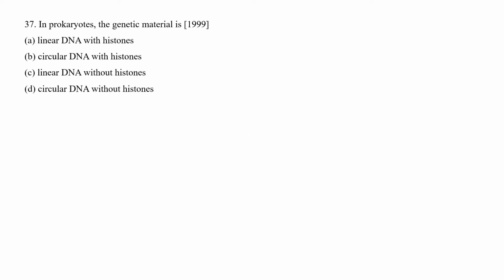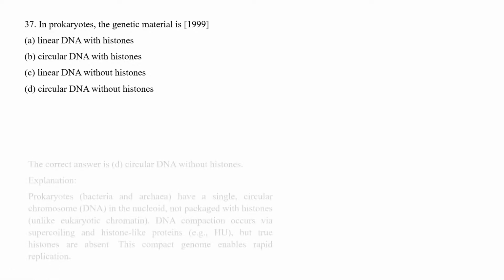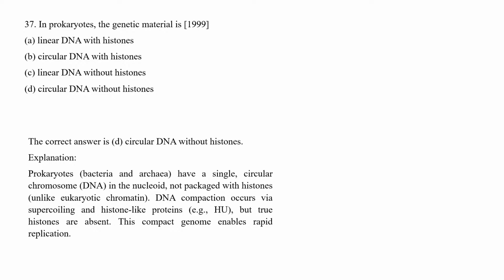In prokaryotes, the genetic material is: option A, linear DNA with histone; circular DNA with histone; linear DNA without histone; circular DNA without histone. The correct answer is circular DNA without histones.